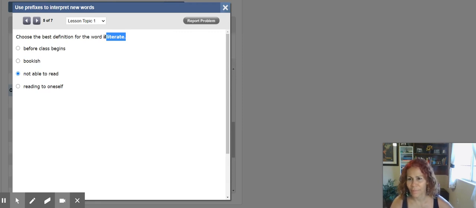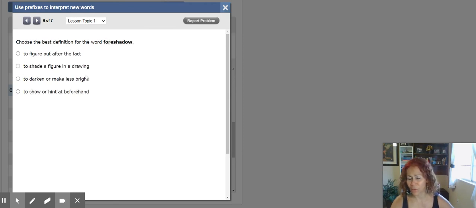Okay? Number 6. Notice that I'm using my notes, the notes that I took first. What do all these prefixes mean? So I can use them in understanding and figure out the new word. Now here, choose the best definition for the word foreshadow. For. For means before. So before the shadow. Before the shadow. So it's something that is before. Okay, let's look for something that says before.